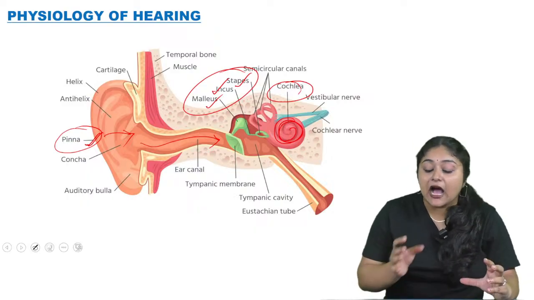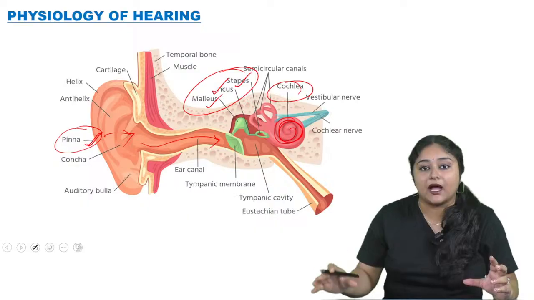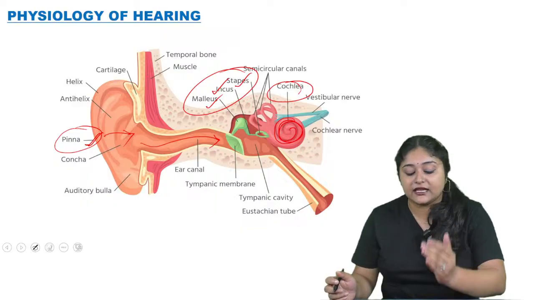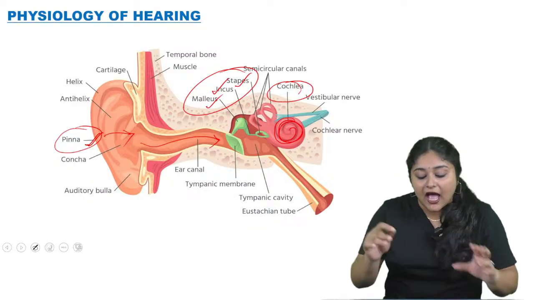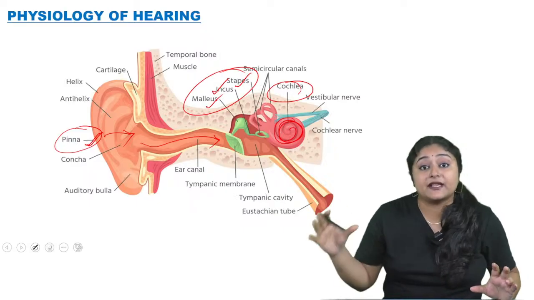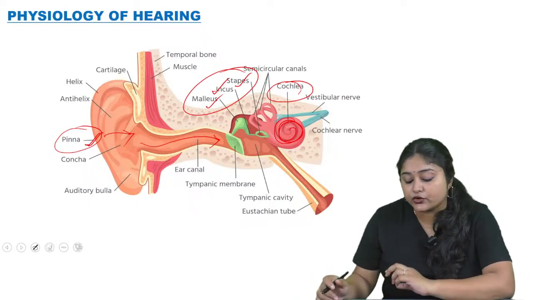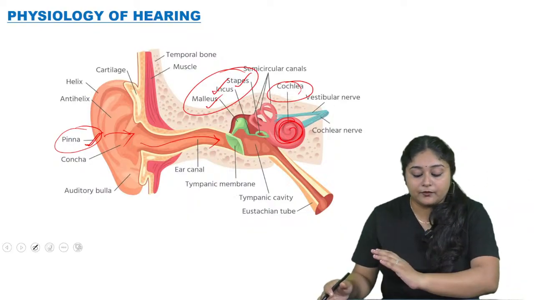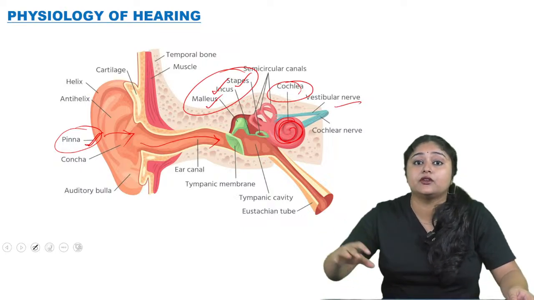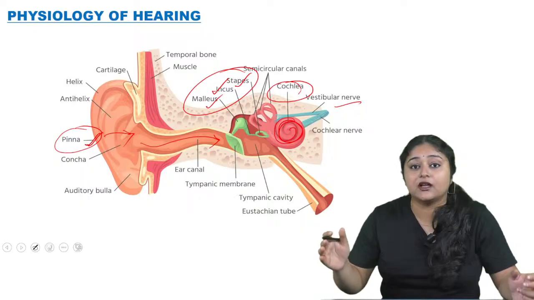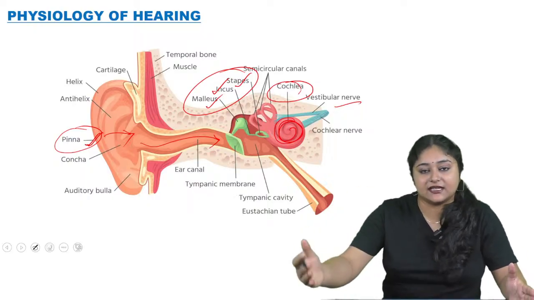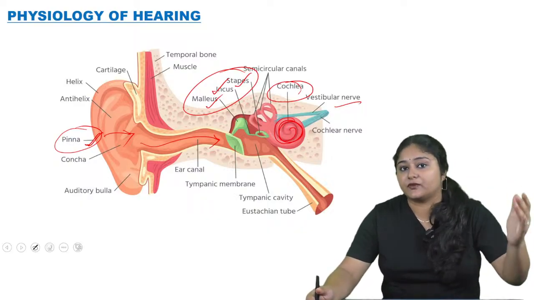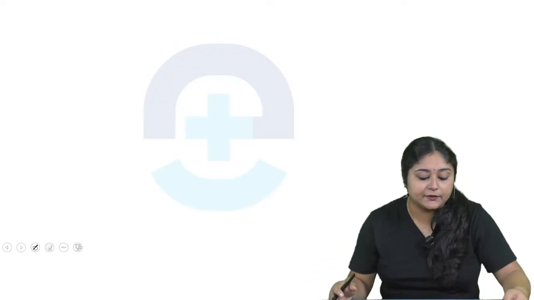So from the pinna, how it goes to our brain, that is the pathway. There are so many structures: outer ear, middle ear, inner ear, as well as the malleus, incus, then the stapes bone is going to vibrate. After that, the cochlea is going to vibrate. After that, the basilar membrane as well as the hair follicles are going to be waved. Then through the cochlear nerve, this wave triggers neurotransmitter-like secretions, which create a signal, and through the auditory nerve we can detect, yes, this sound is from that object. So that is the physiology of hearing.